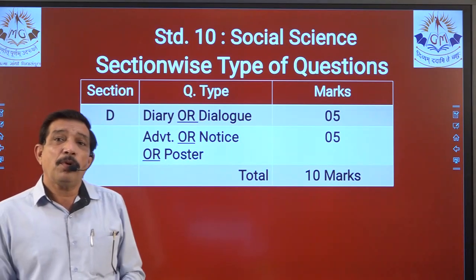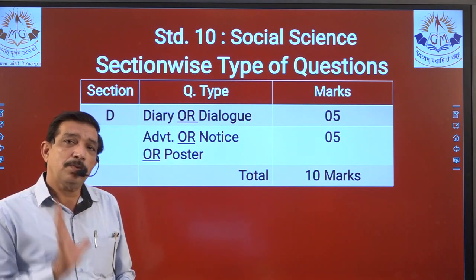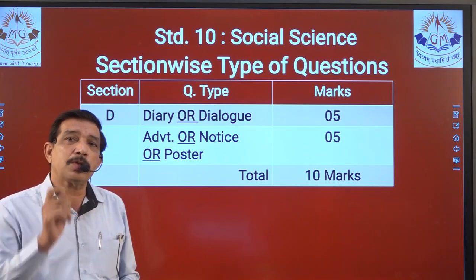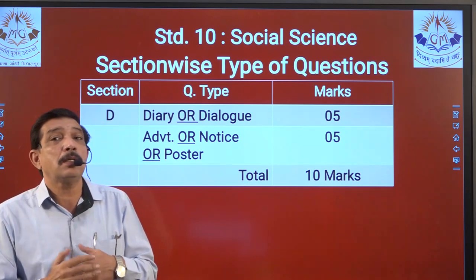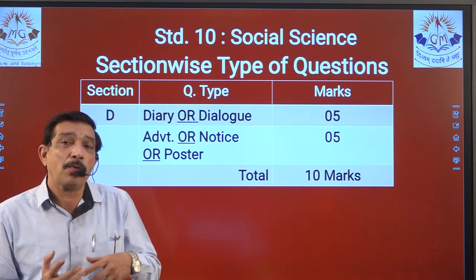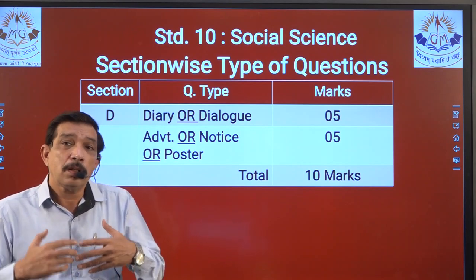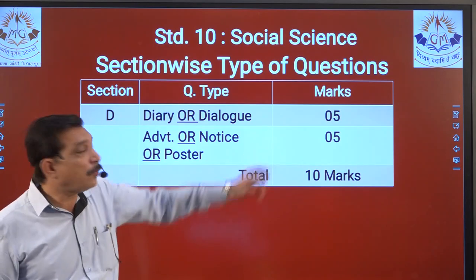So in the board paper, 4 dialogues, a situation will be given where you have to write dialogues between 2 people, and that carries 5 marks. So you understand the difficulty over here, that in those 4 or 5 dialogues, what stuff are you going to give which will give you 5 marks.